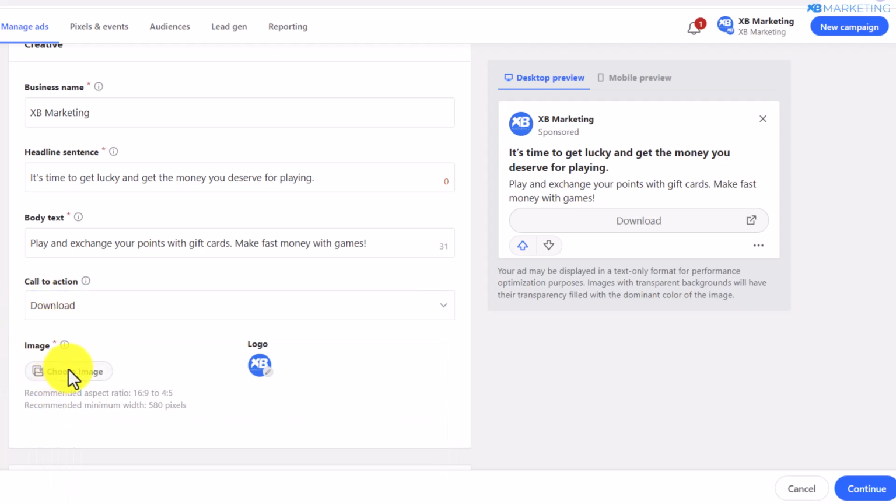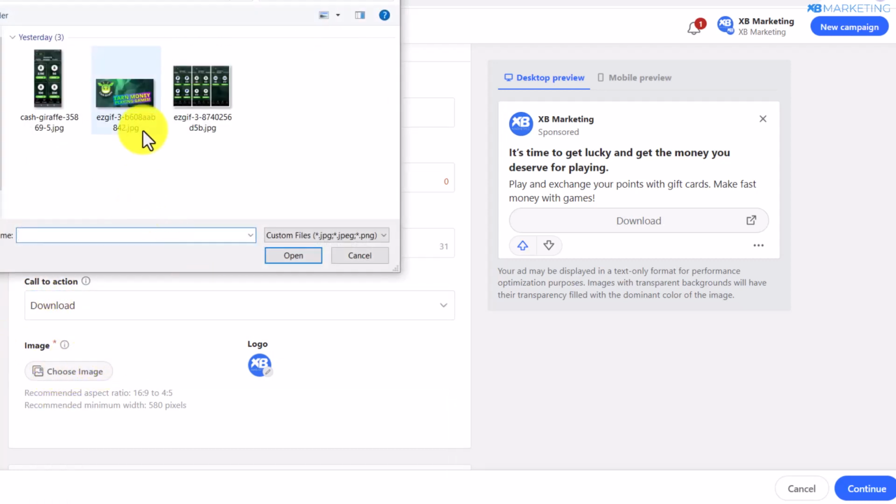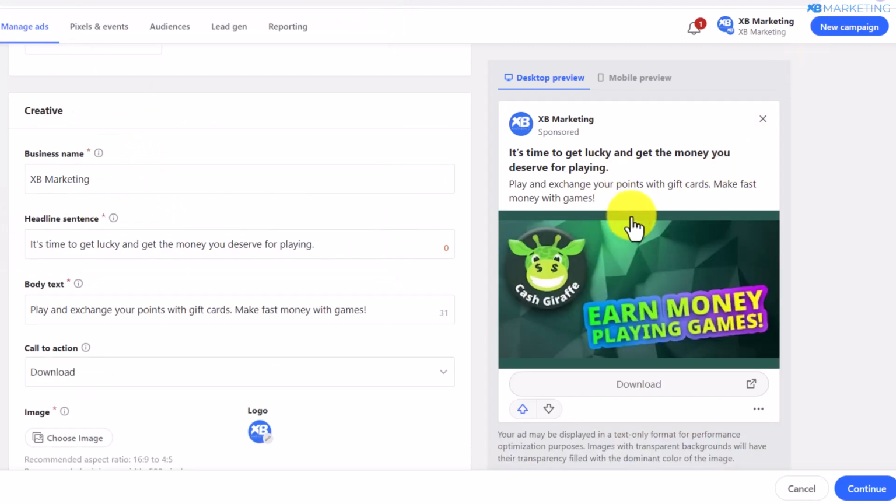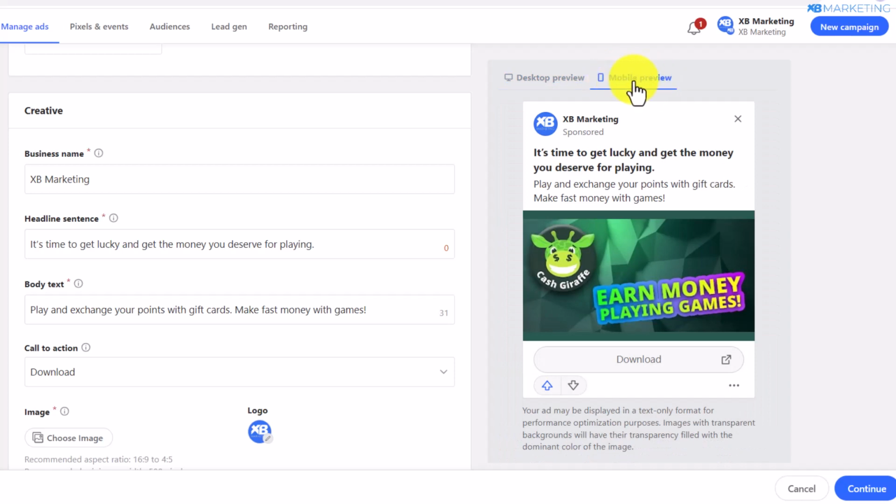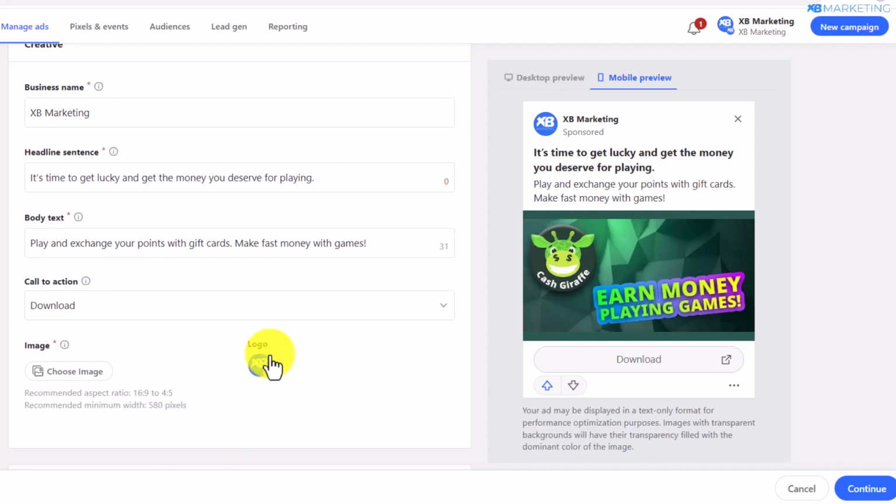And for the image, you want to use an image that resonates with the ad. All right, so you want to use something like this, since you are directing traffic to this website. And for this section, you want to make sure to change it to mobile preview, because you're going to be running this ad on mobile. Okay, and for this section, you want to upload a logo as well.